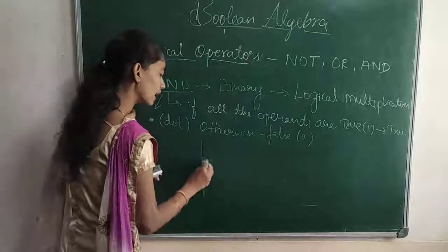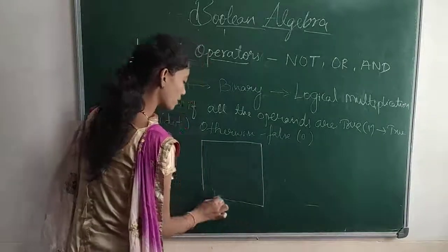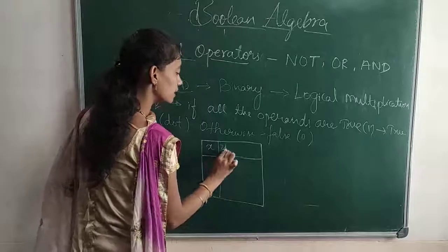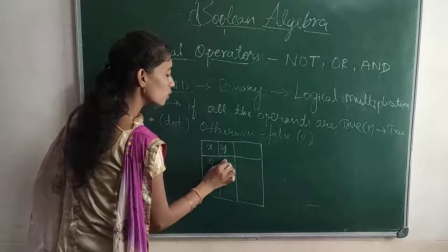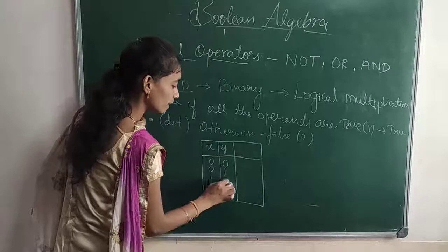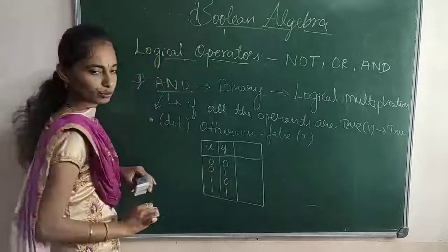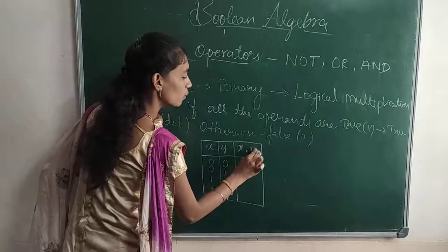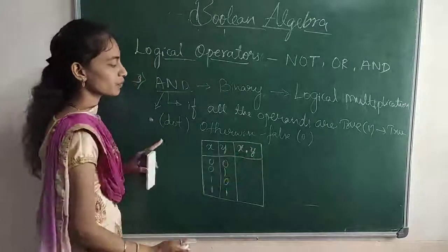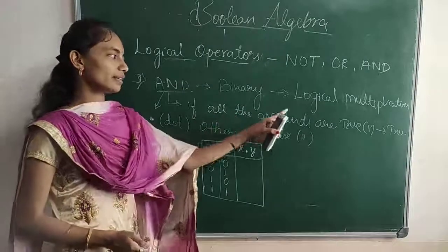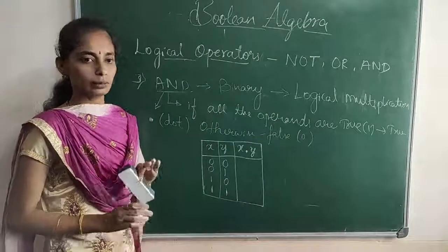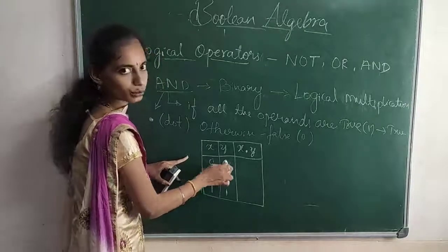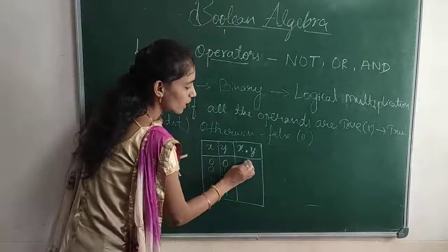How do we write the truth table for the AND operator? Again we take two variables, X and Y, and we have 4 possible ways to represent these inputs. We need X and Y, meaning X dot Y. If all the operands are true, meaning 1, then only the output will be true.